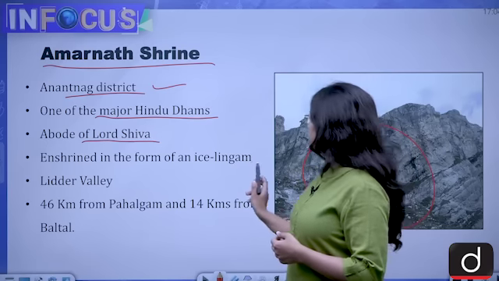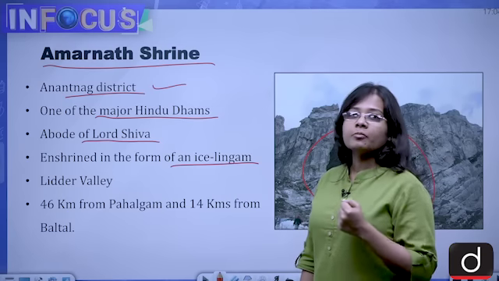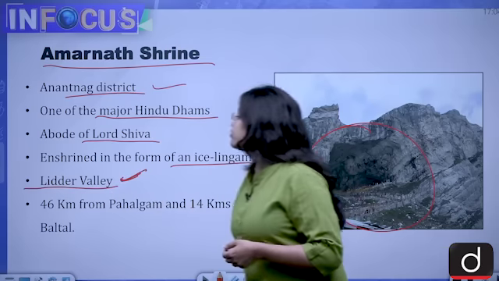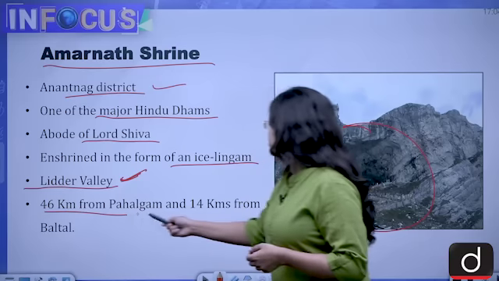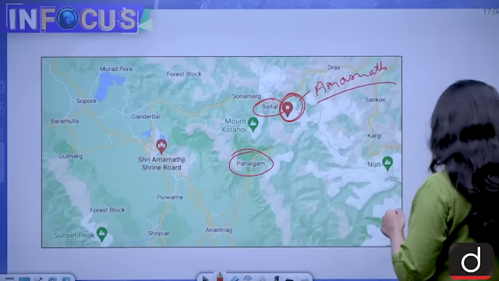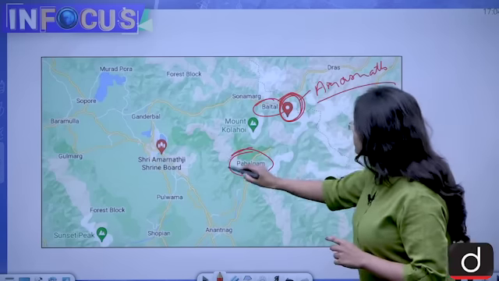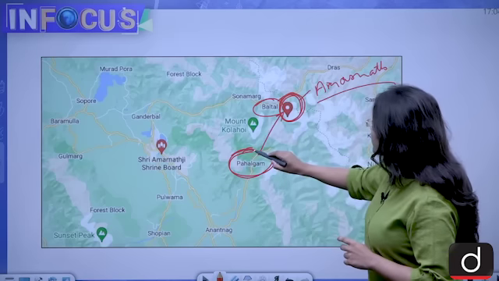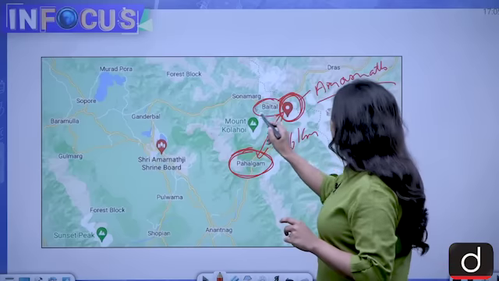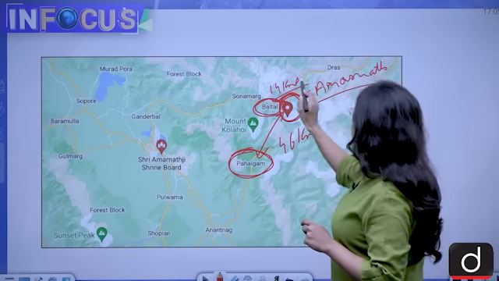It is enshrined in the form of an ice lingam, and if the question comes in which valley the Amarnath cave is present, then the answer would be the Lidder valley, and it is 46 kilometers from Pahalgam and 14 kilometers from Baltal. Look at this map again. See, this is the Amarnath cave, and this is Pahalgam. The distance between Pahalgam and Amarnath is 46 kilometers, while this is Baltal. The distance between Baltal and Amarnath is 14 kilometers.